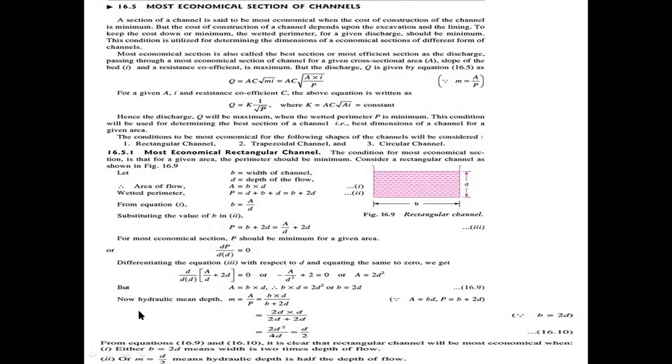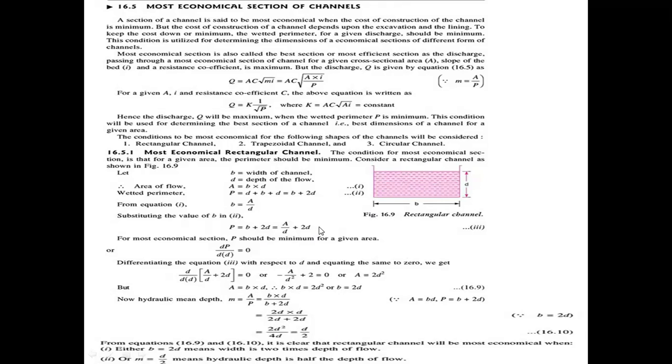Now we need to find the hydraulic mean depth of this channel. For the construction, we maintain m equal to d by 2. How do we get the d by 2 value? From the equation m equal to a by p.